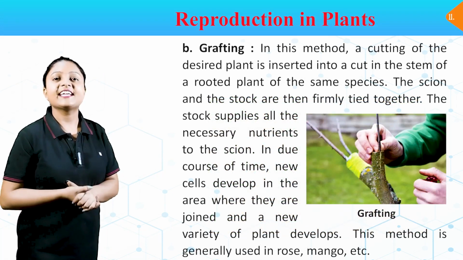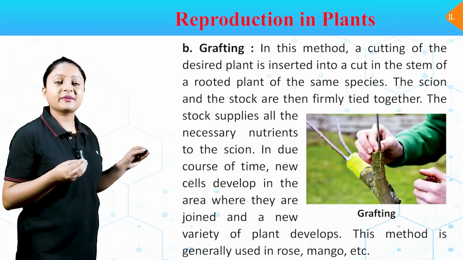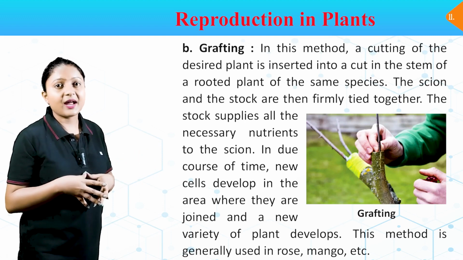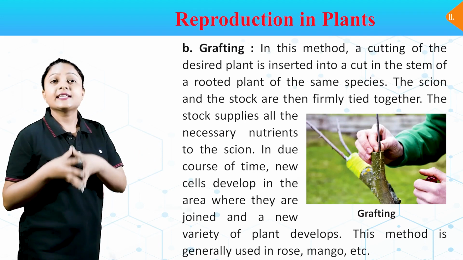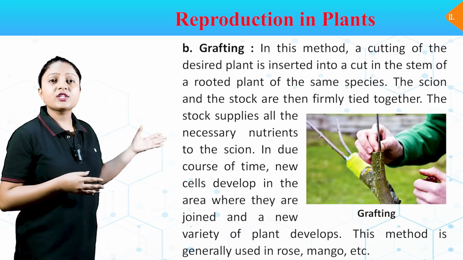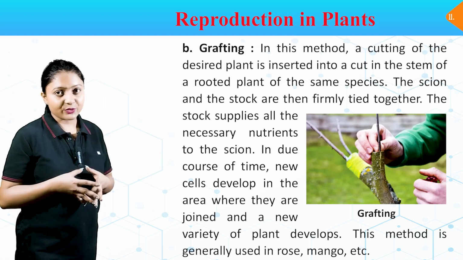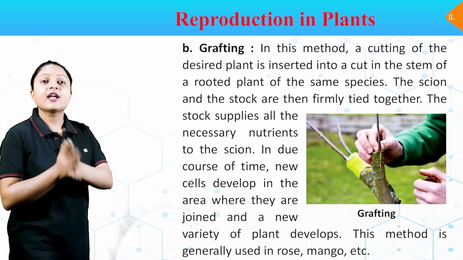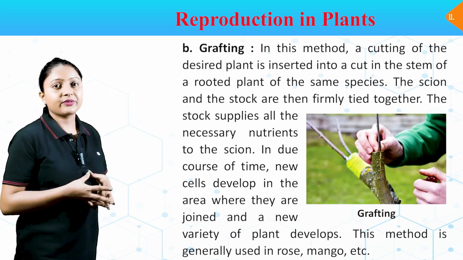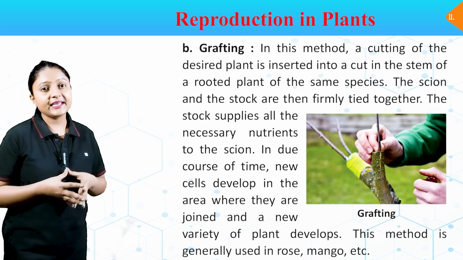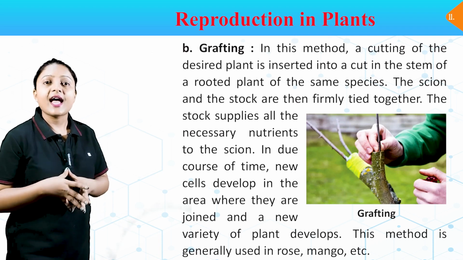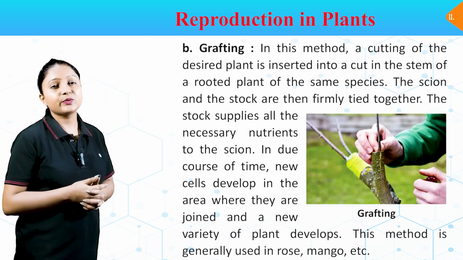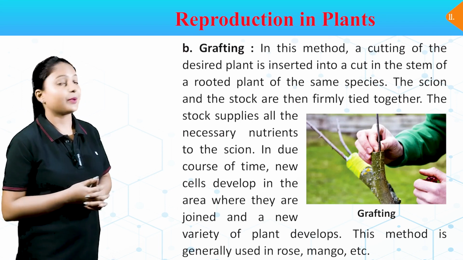B. Grafting. In this method, a cutting of the desired plant is inserted into a cut in the stem of a rooted plant of the same species. The scion and the stock are then firmly tied together. The stock supplies all the necessary nutrients to the scion. In due course of time, new cells develop in the area where they are joined and a new variety of plant develops. This method is generally used in rose, mango, etc.